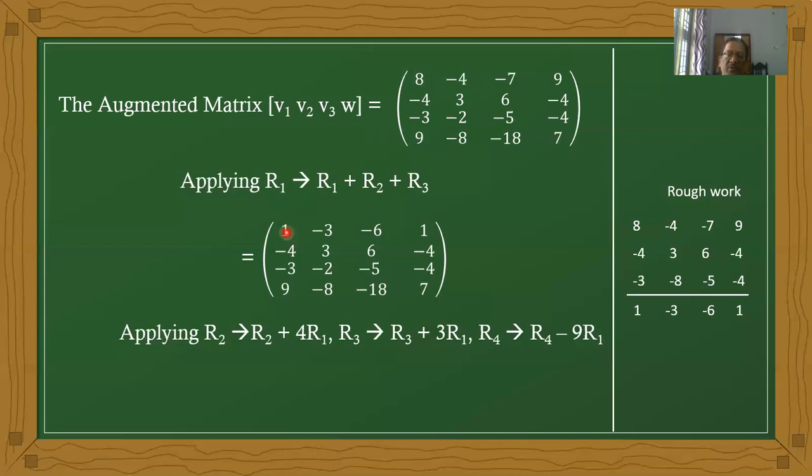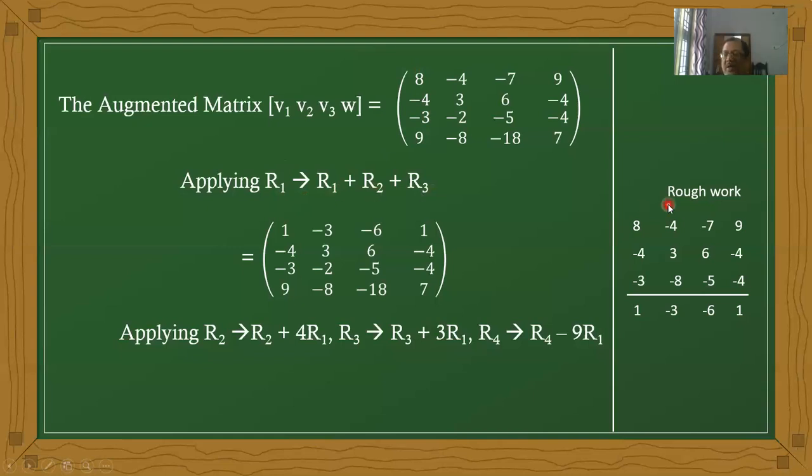Therefore, first I want 1 here. Now, how does it happen? Observe here, the value is 8. 8 minus 4 minus 3 becomes minus 7, and 8 minus 7 is nothing but 1. Therefore, I am changing R1 such that R1 plus R2 plus R3.